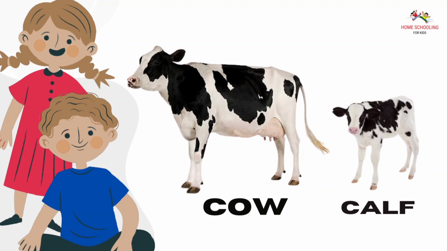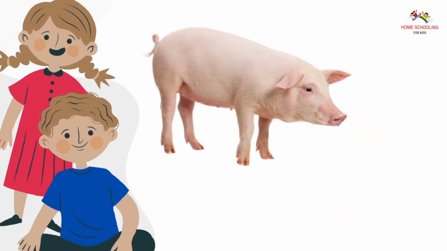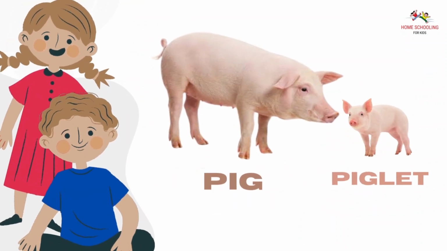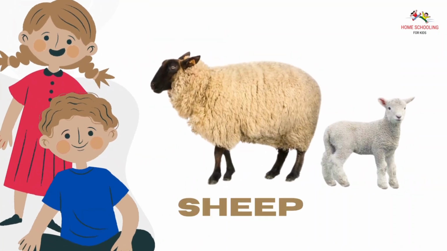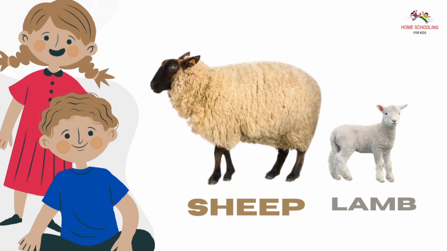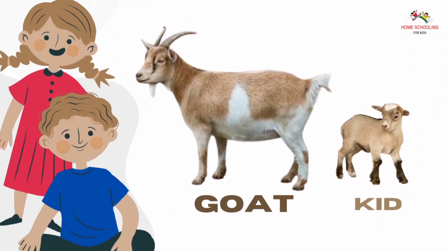Cow, calf. Cow young ones is calf. Pig, piglet. Pig young ones is piglet. Sheep, lamb. Sheep young ones is lamb. Goat, kid. Goat young ones is kid.